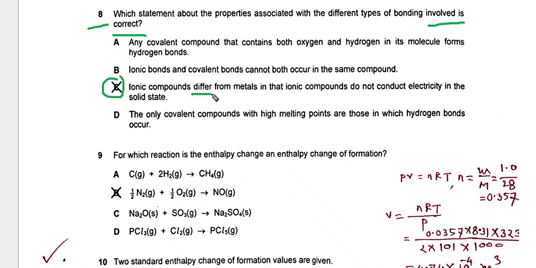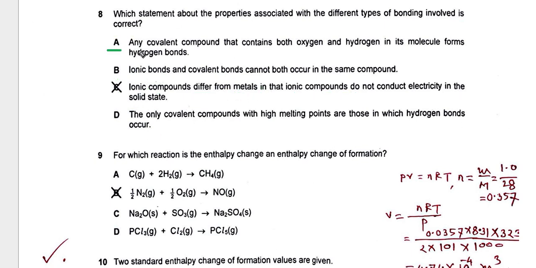Ionic compounds differ from metals in that ionic compounds do not conduct electricity in the solid state. Yes, an ionic compound does not conduct electricity in the solid state, because in the solid state the ions are in fixed positions, but metals conduct electricity in the solid state because there are free electrons. So this is the difference.